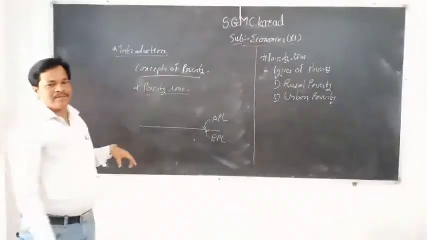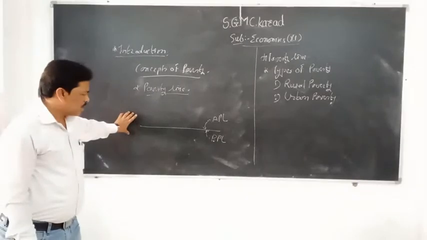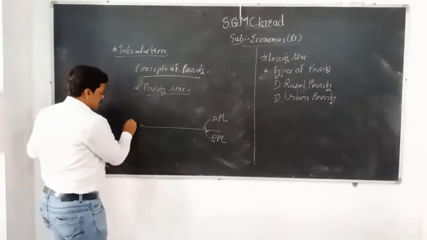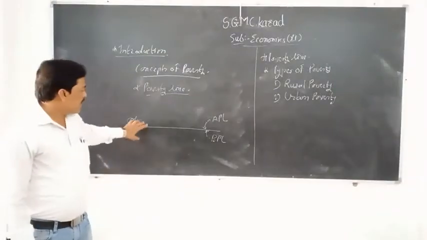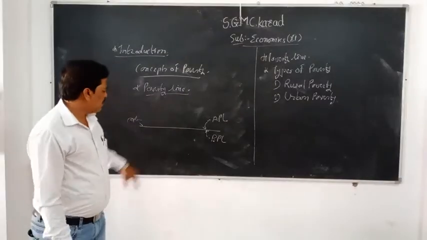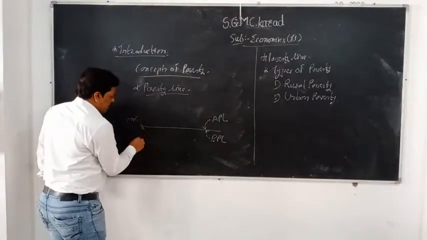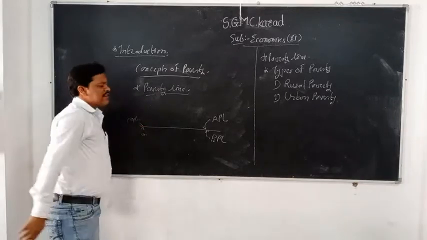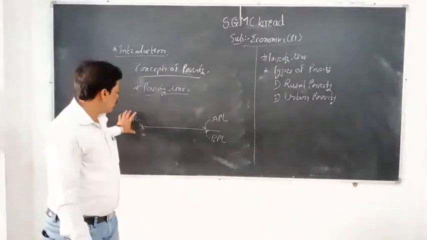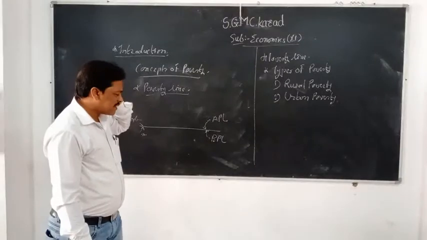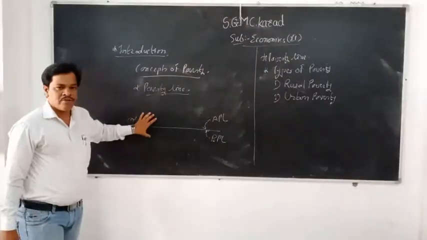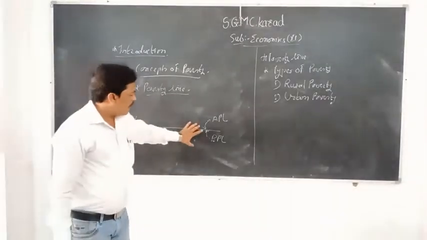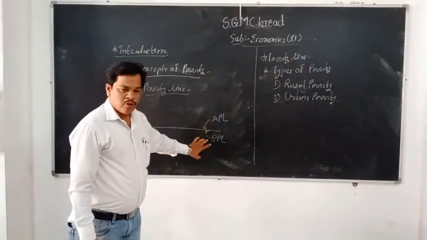Some standards are there. For example, India measures all these conditions with the help of calories. In foreign countries or developed countries, when they measure poverty, they use the percentage of their income. So different standards are there. The country which measures all these things definitely has some difference from every other country. So the poverty line is an imaginary line where you can find some people above the poverty line and some people below the poverty line.